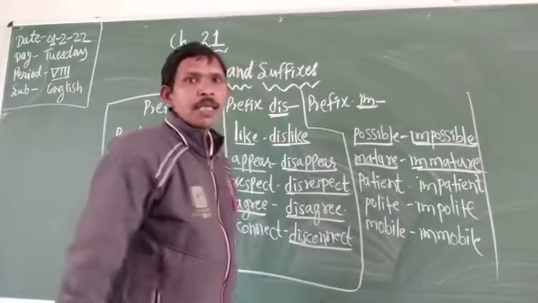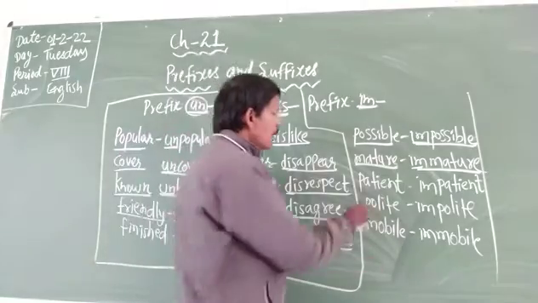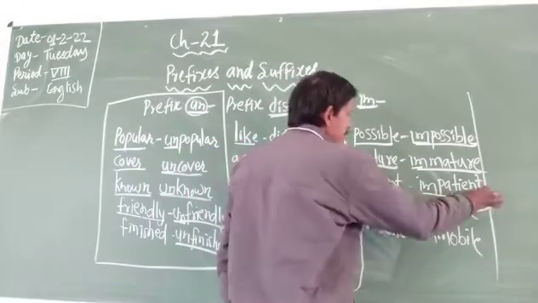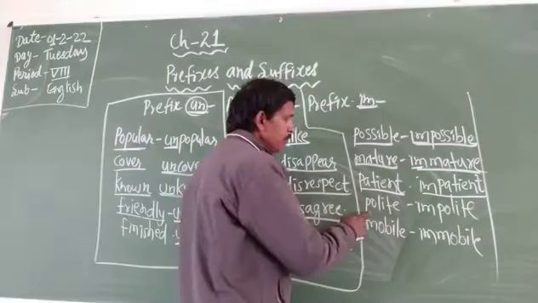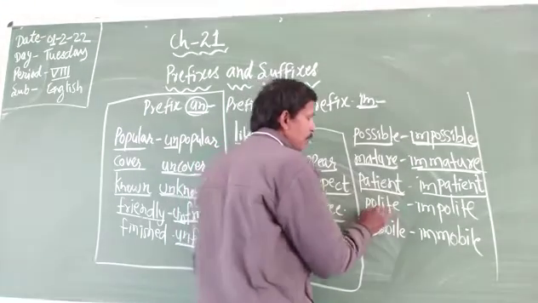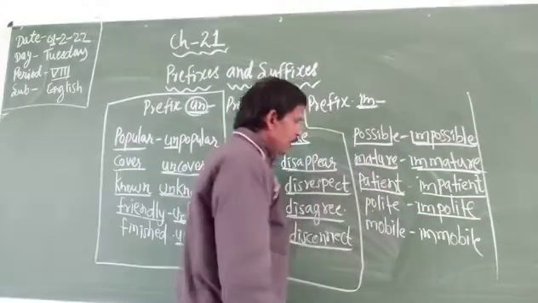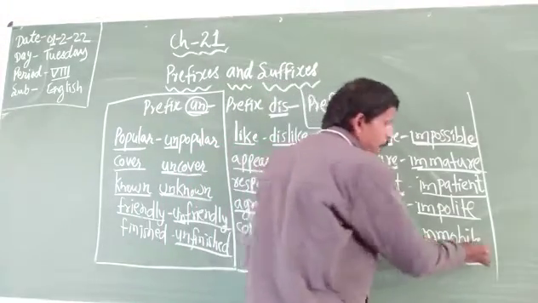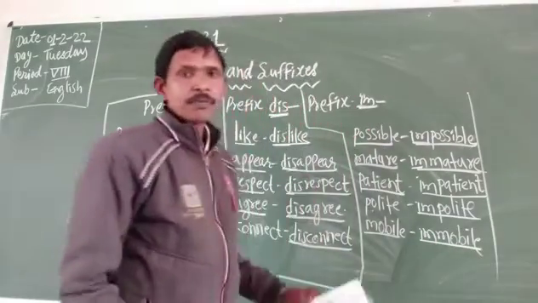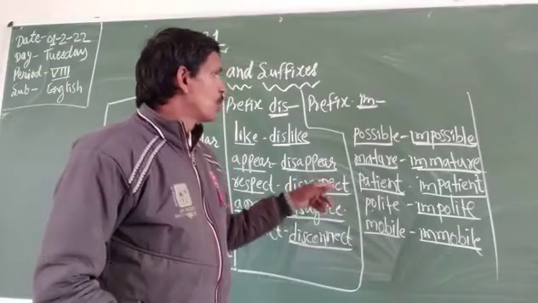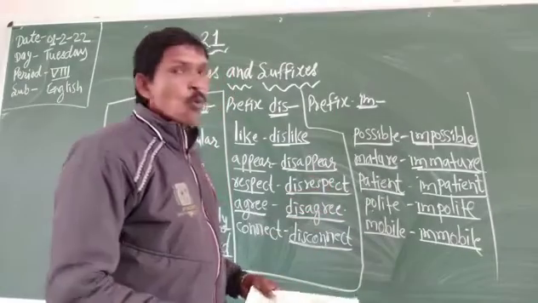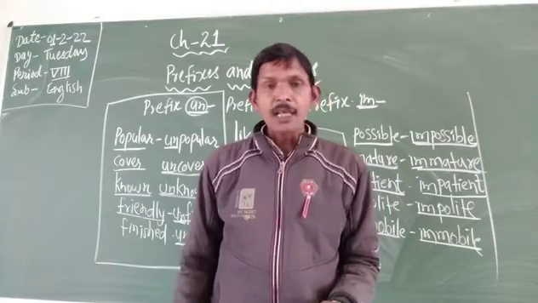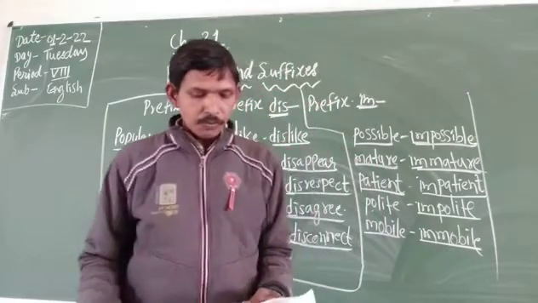Immature. In this way, patient, when we add it, it becomes impatient. Polite, when we add it, it becomes impolite. In this way, mobile, when we add it, it becomes immobile. Okay, in this way we make prefix words with a different meaning. Okay, and there are a lot of words.